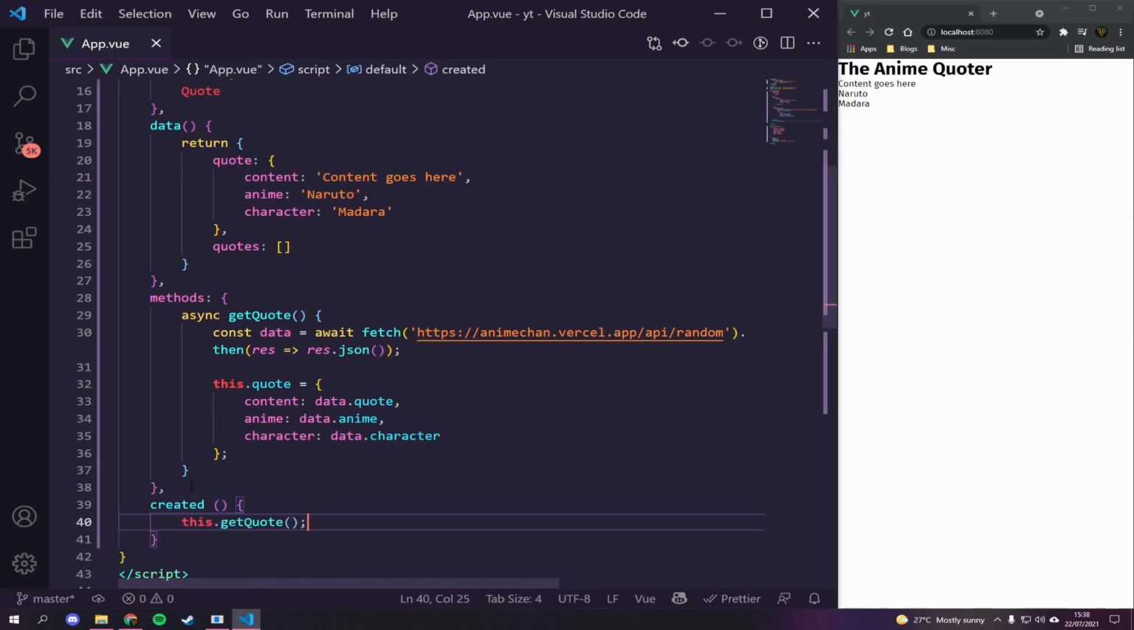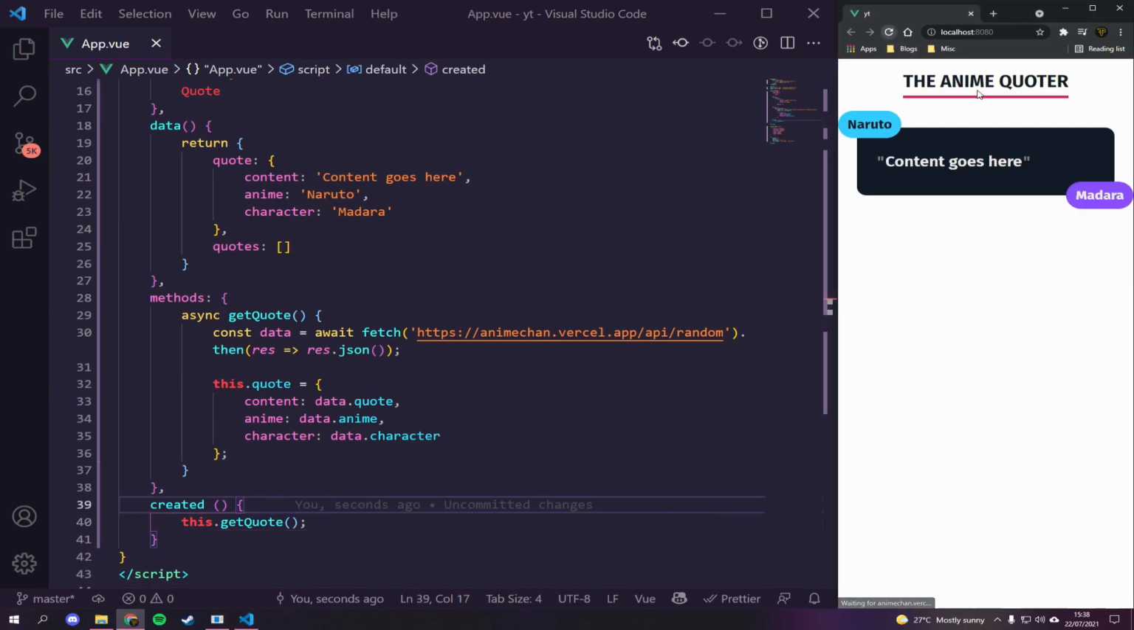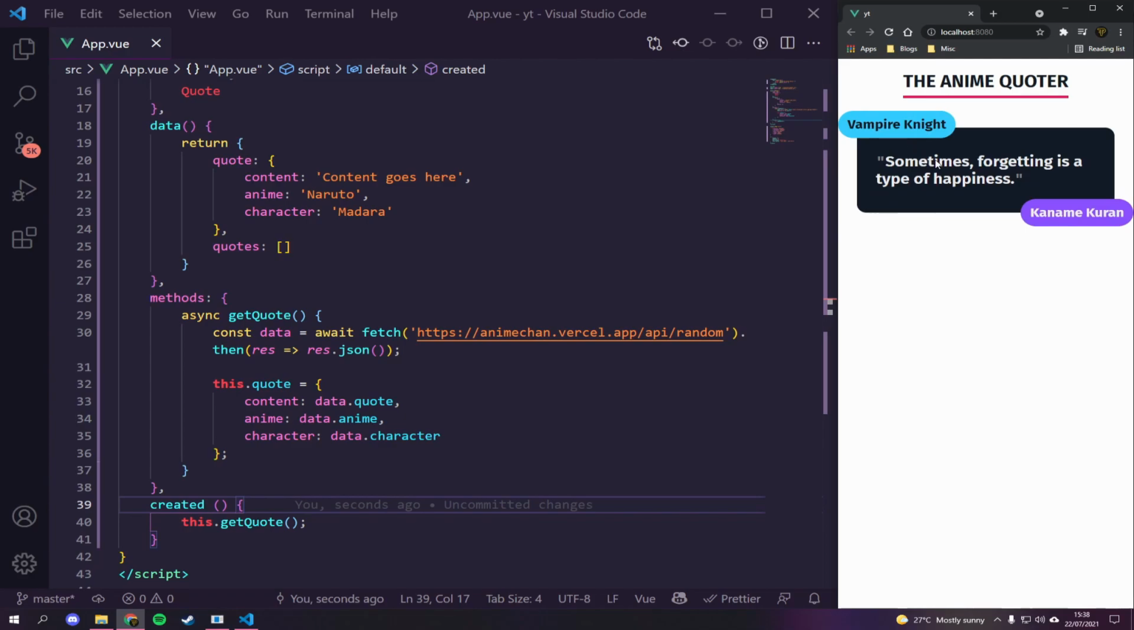And in here, we'll just say this.getQuote. Now, as you can see, it randomly pulled through a new quote. So every time we refresh, you can see Vampire Knight: sometimes forgetting is a type of happiness. Kaname Kuran. And there you go. That's now working. So every single time we refresh, we're going to get a new quote.